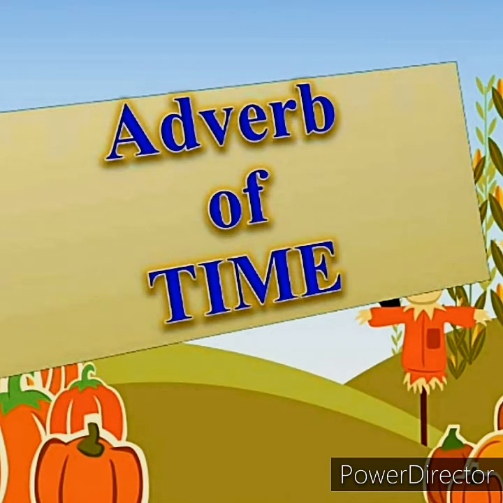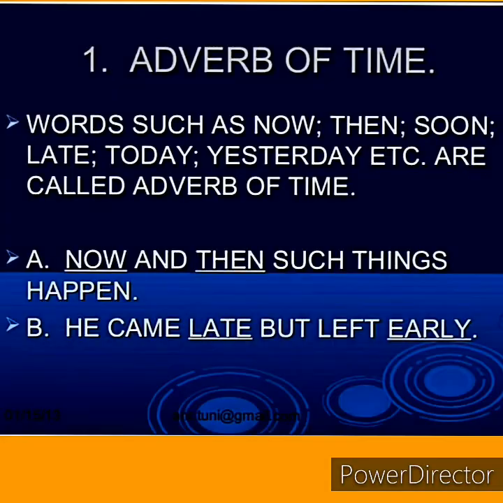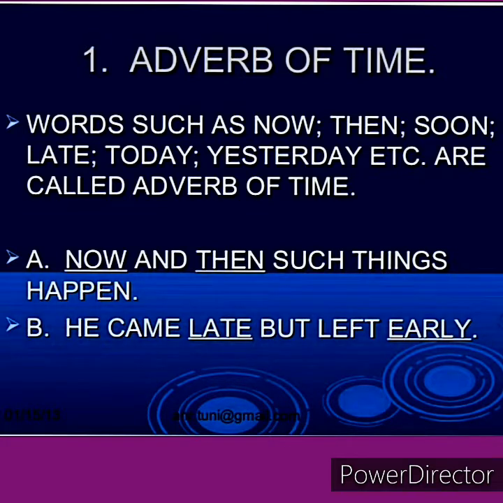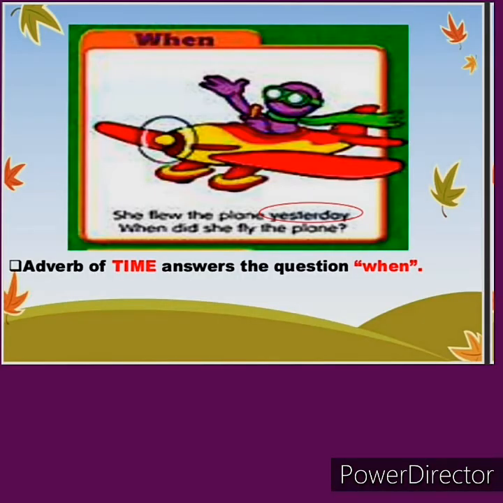The first kind is adverb of time. Words such as now, then, soon, late, today, yesterday are called adverbs of time. For example, now and then such things happen. He came late but left early. Here, the underlined words are adverbs. Adverb of time answers the question when.